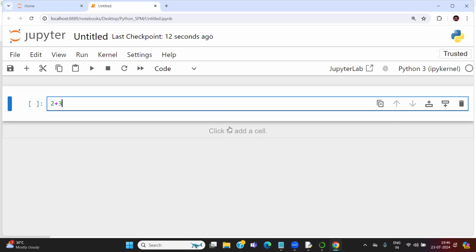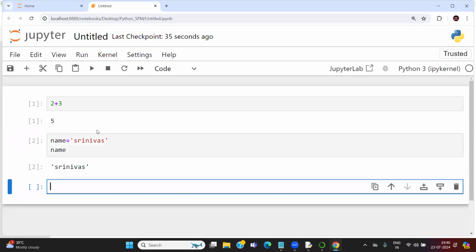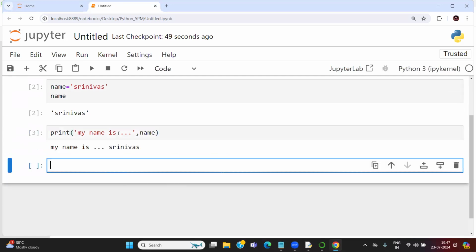2 plus 3. Shift enter to run the cell. Shift enter is the shortcut, or you can click on the play option. Fine. Name is equal to Srinivas. Then print, my name is, comma, name. Shift enter. My name is Srinivas.